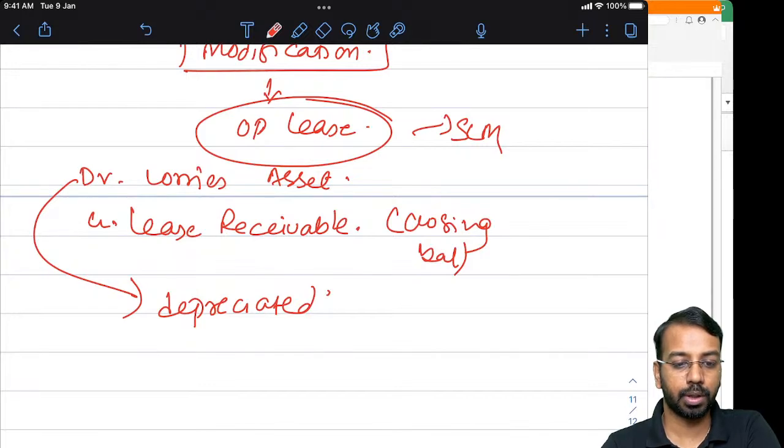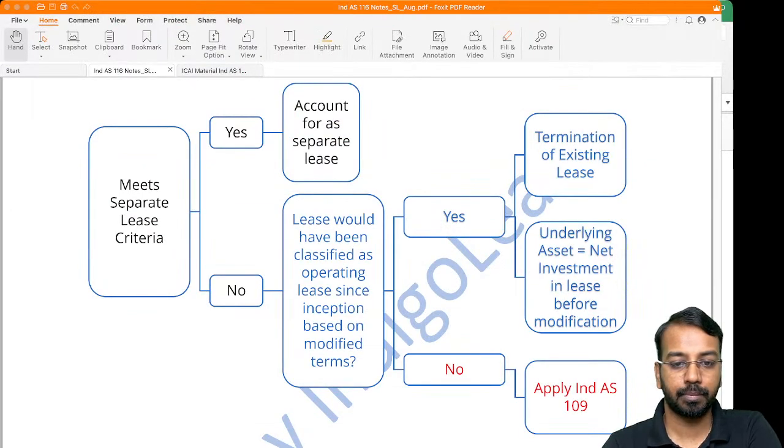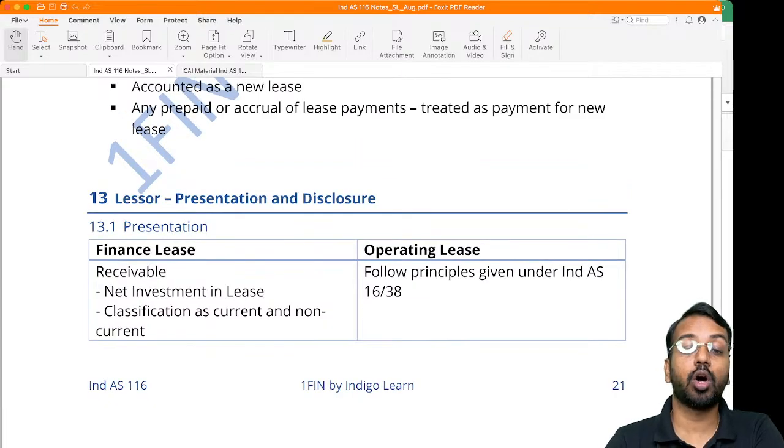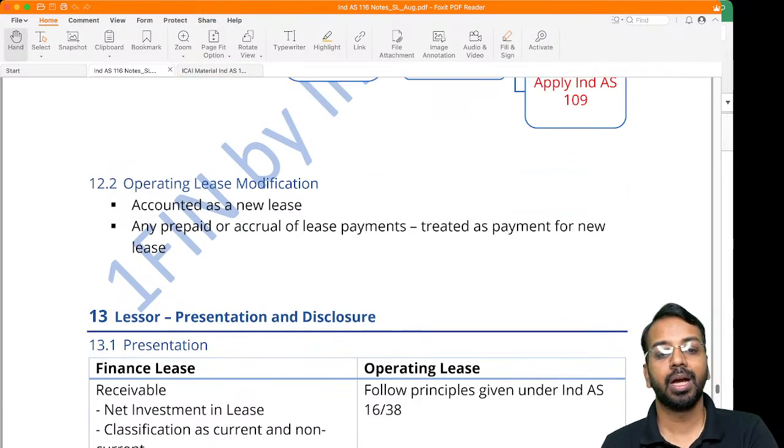Now moving on to the disclosure requirements. One more thing: if it is an operating lease modification, then you will account for it always as a new lease.